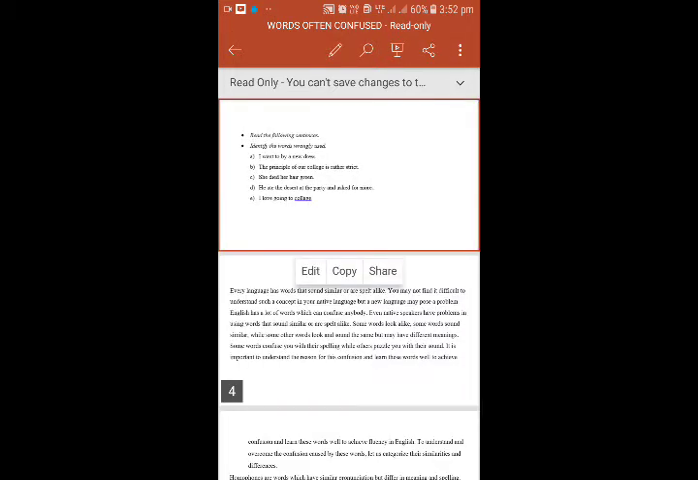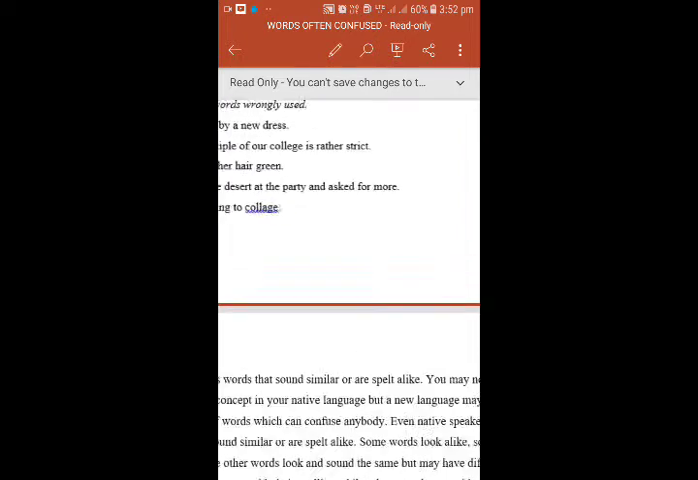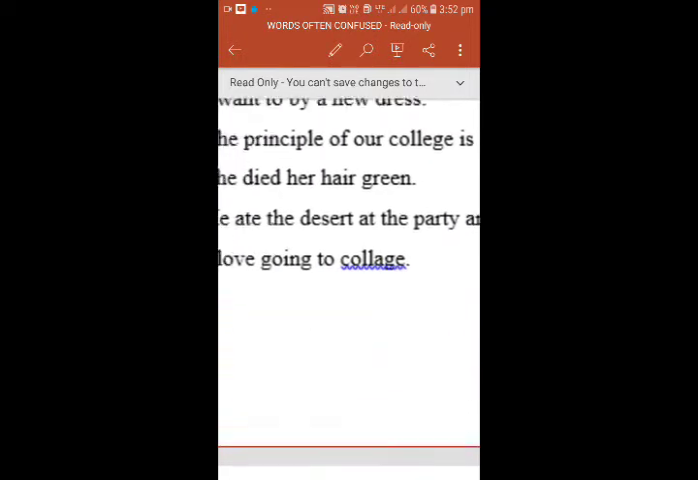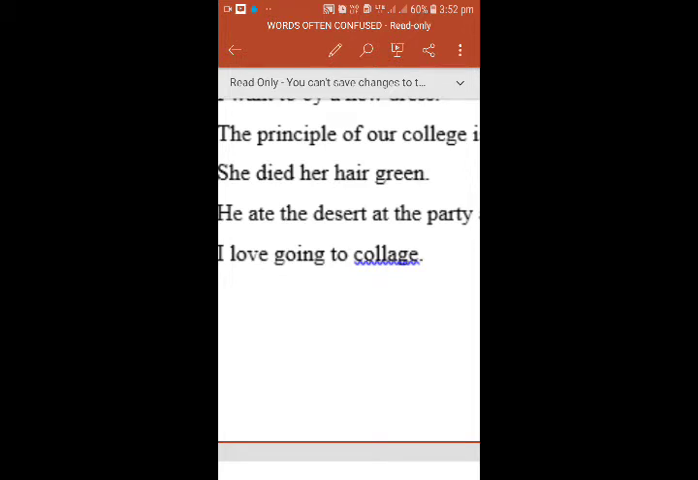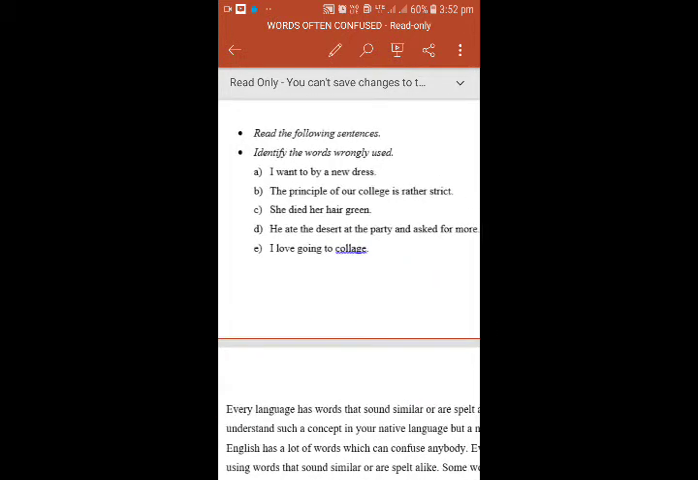I just zoom it for you. Yes, principal. See, what is the sentence here? The principal of our college is rather strict. So it is wrong, the spelling is wrong here. So that should be principal. Principal of our college is rather strict. Then what is this? This is called principle.